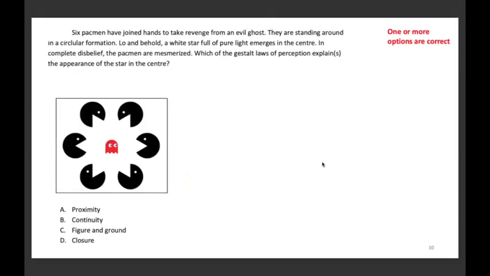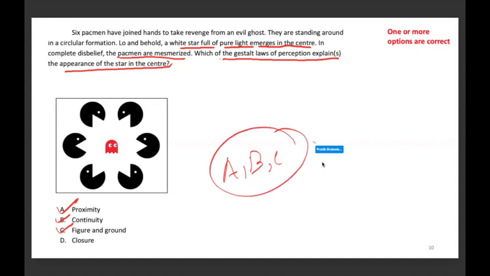Six Pac-Man have joined hands to take revenge on an evil ghost. They are standing around in a circular formation. Lo and behold, a white star full of pure light emerges in the center. In complete disbelief, the Pac-Man were mesmerized. Which of the Gestalt laws of perception explains the appearance of the star in the center? Proximity, continuity, figure ground, and closure. The correct answer here is proximity, continuity, and figure ground. A, B, and C. All three are correct here. Okay, we'll move to the next one.